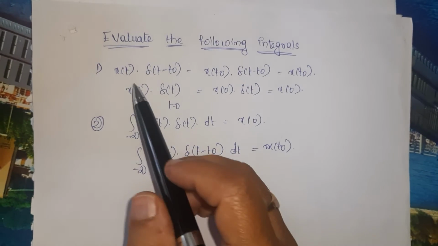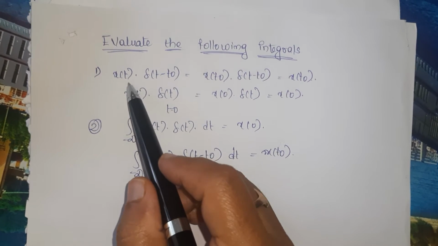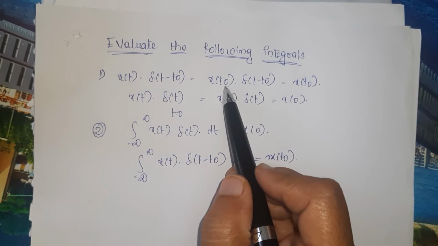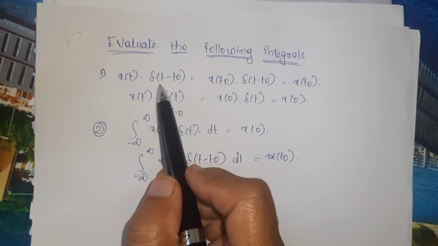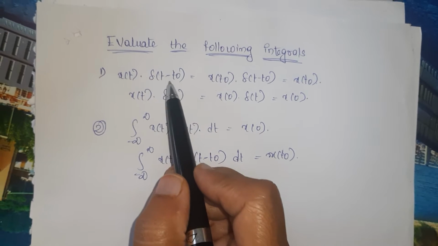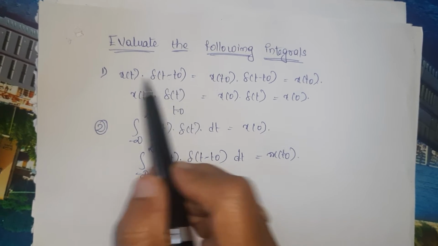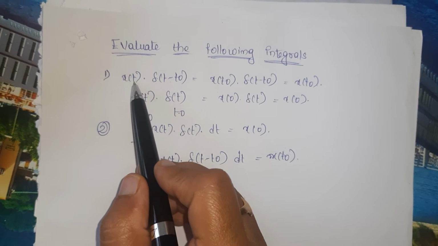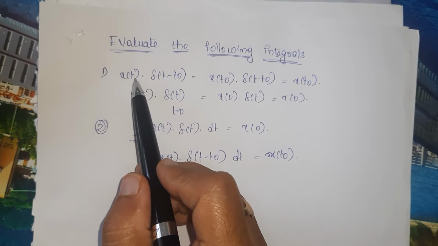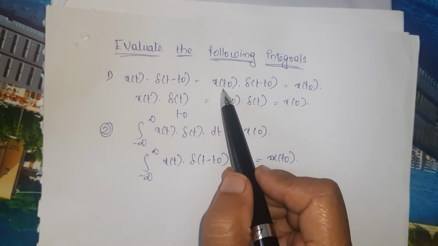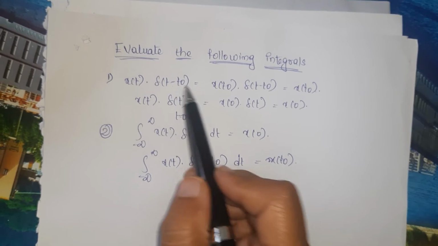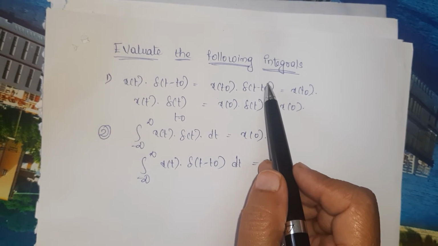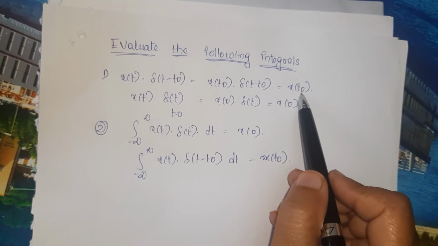So what is the sampling property? x of t into del of t minus t naught is equal to x of t naught into del of t minus t naught, because del of t minus t naught exists at t equal to t naught, and at t equal to t naught, x of t exists. So I am writing t naught instead of t. If I multiply these two, the unit impulse signal has magnitude 1, so I will get only x of t naught.